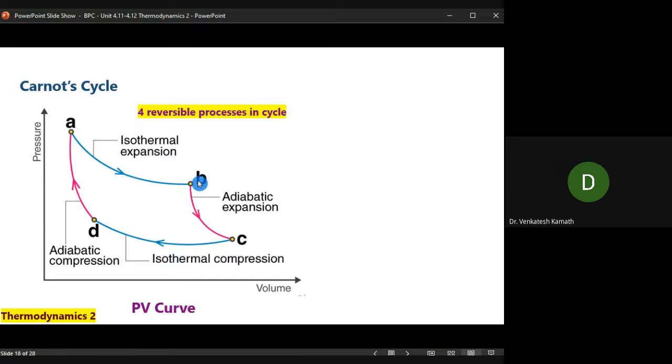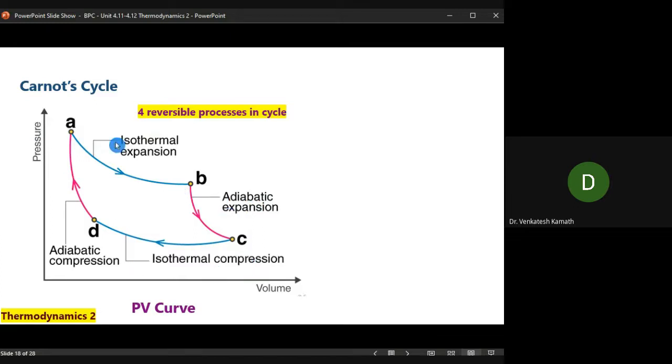Similarly, for an adiabatic case, PV power gamma is equal to a constant. So P is equal to a constant into V power minus gamma. So again a decay curve. If the power of V were positive, it would have been a bulge. Since V has a negative power in both the isothermal and adiabatic cases, it is concave downwards. So it's not a bulge curve.